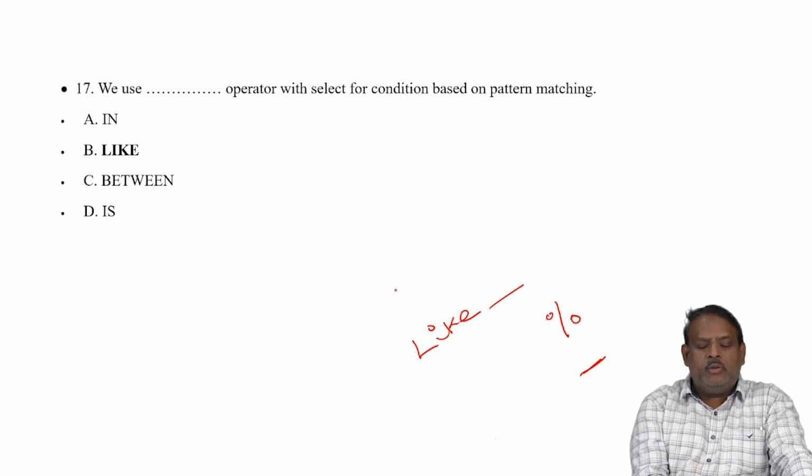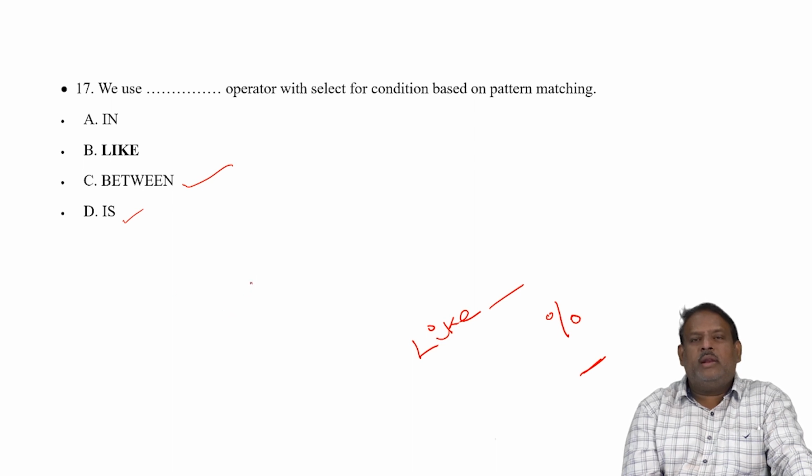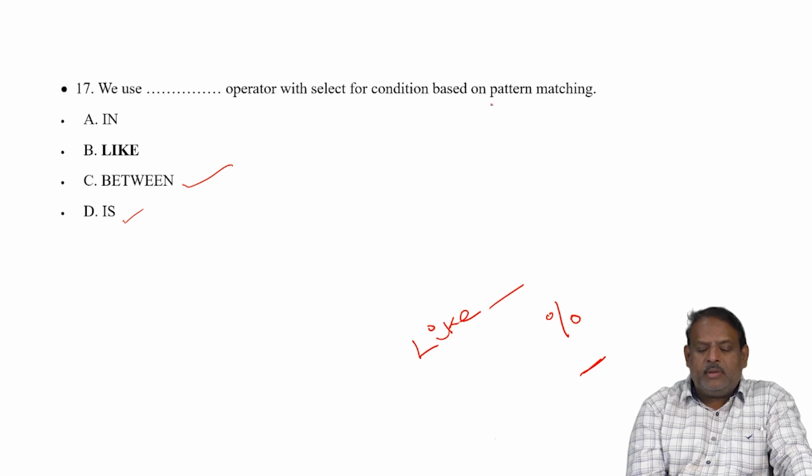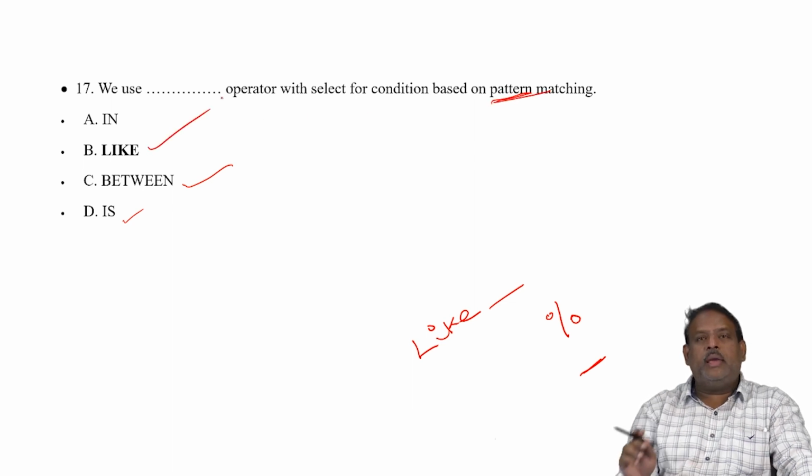The IN operator is used for multiple values. BETWEEN is for a range. IS is for one value, like where employee is null or employee is not null. So here, pattern matching means we have to use a condition called LIKE.